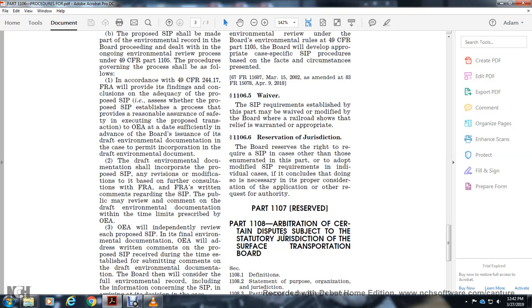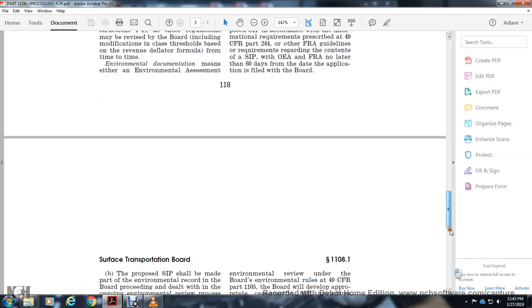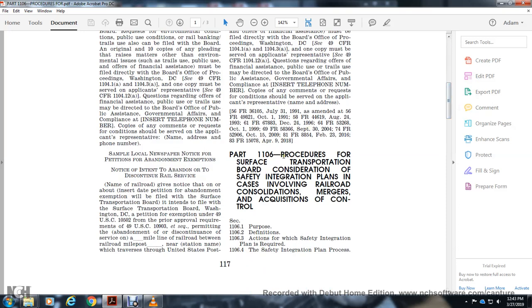Part 1108, arbitration of certain disputes subject to the statutory jurisdiction of the Surface Transportation Board. And that was part 1106, procedure for the Surface Transportation Board's consideration of safety integration plans in cases involving railroad consolidations, mergers, acquisitions of control.